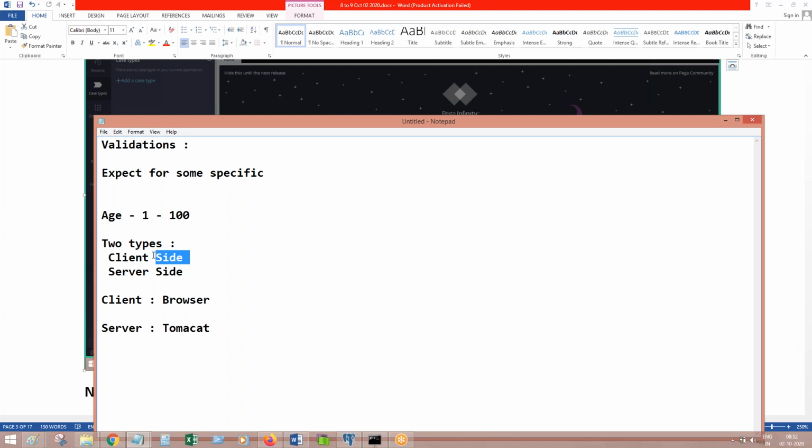Client side means your validation will get executed on HTML or within the JavaScript of the browser. For example, you click on a button, just refreshing the screen.